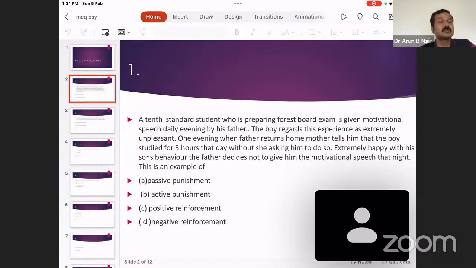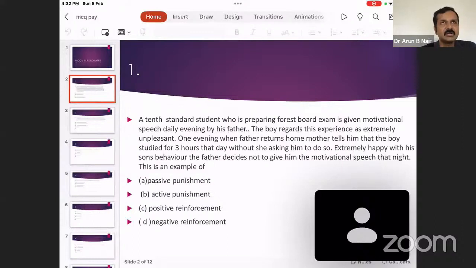There are 4 options. Option A is passive punishment, B is active punishment, C is positive reinforcement, and D is negative reinforcement. Answer to this question is option D, that is negative reinforcement. So how do we arrive at this answer? So we shall explain 3 important theories which are related to parenting or child development or human behavior as such.